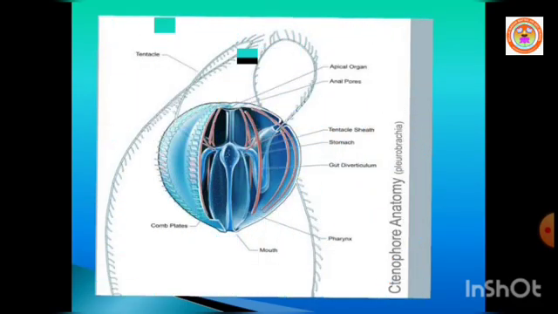Dear students, earlier the phylum Coelenterata included all the stinging animals found in marine habitats, but nowadays Coelenterata was abolished. Instead, phylum Cnidaria and phylum Ctenophora were created.